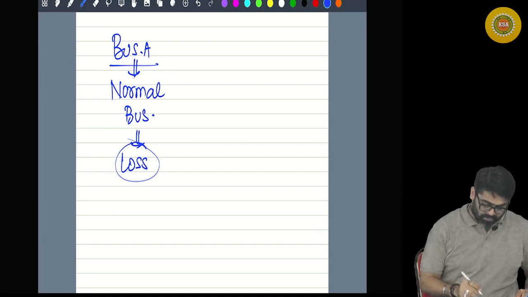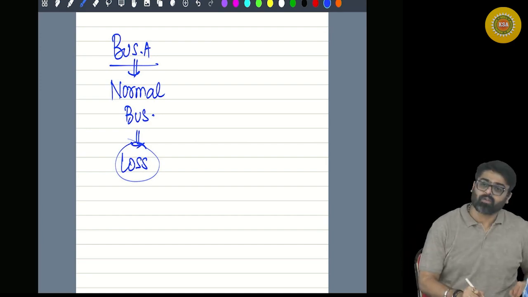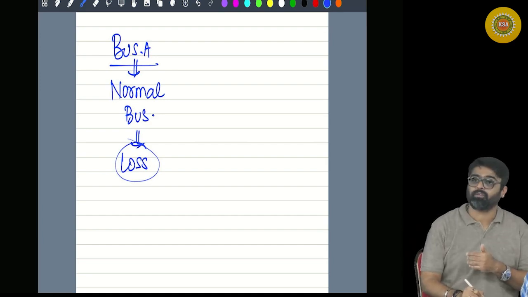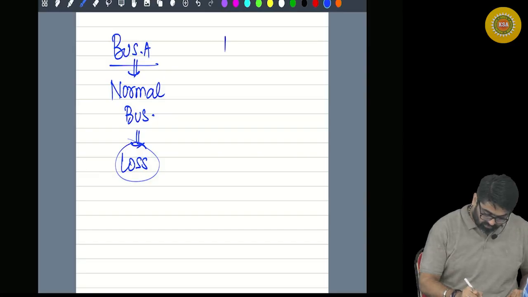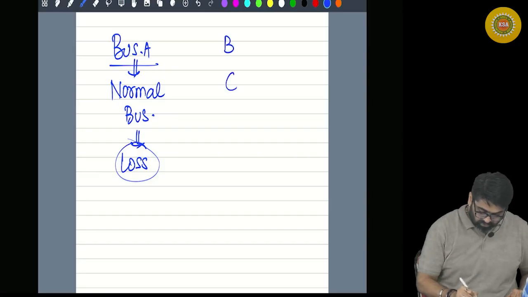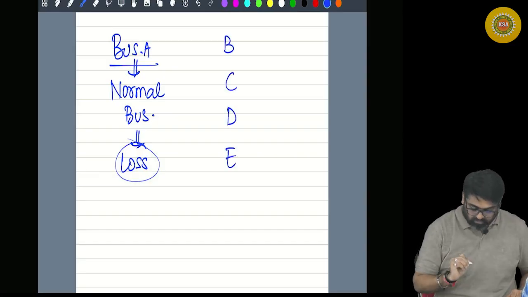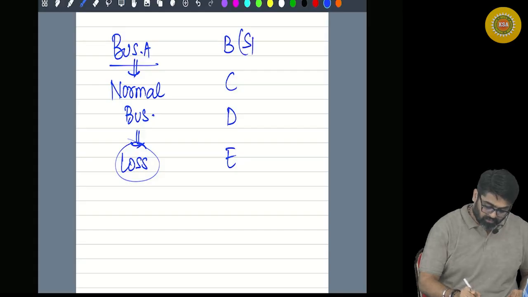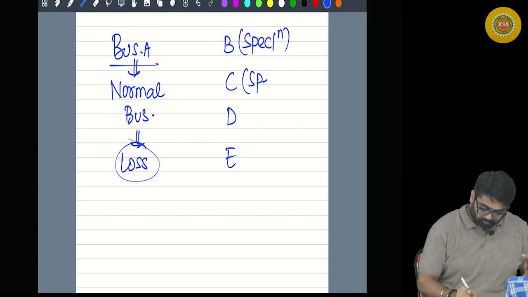Now you are having other 4 businesses. Business B, business C, business D, business E. Business B is a speculation business. Business C is a specified business. Business D is a normal business.